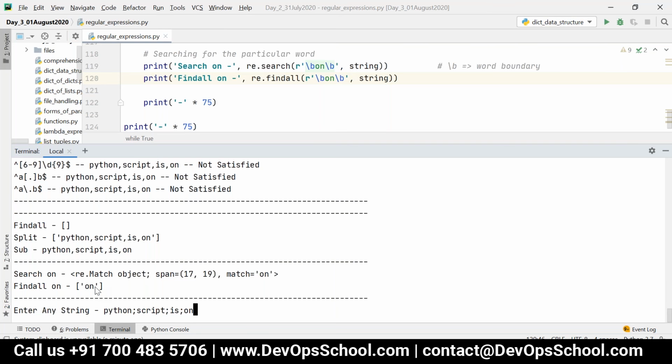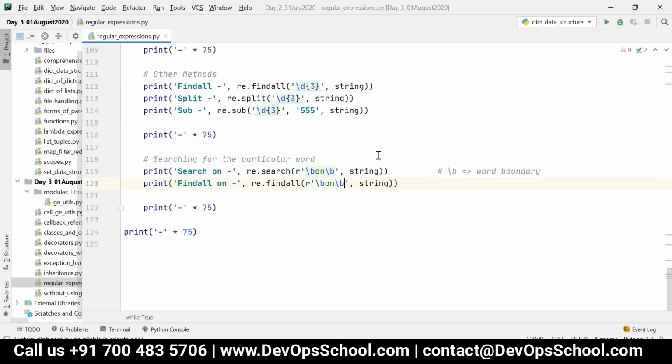A word boundary can be any character. If you say \b at the beginning and \b at the last, it will search for the word "on". If "on" is part of another word, that will not be retrieved. Got it? Clear, right?